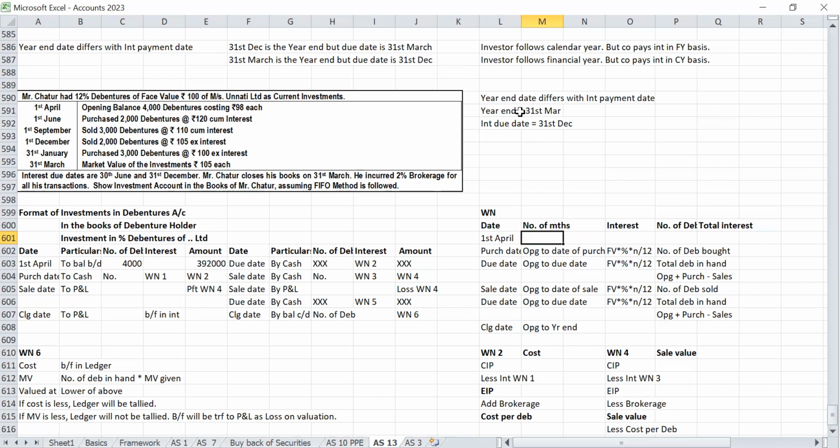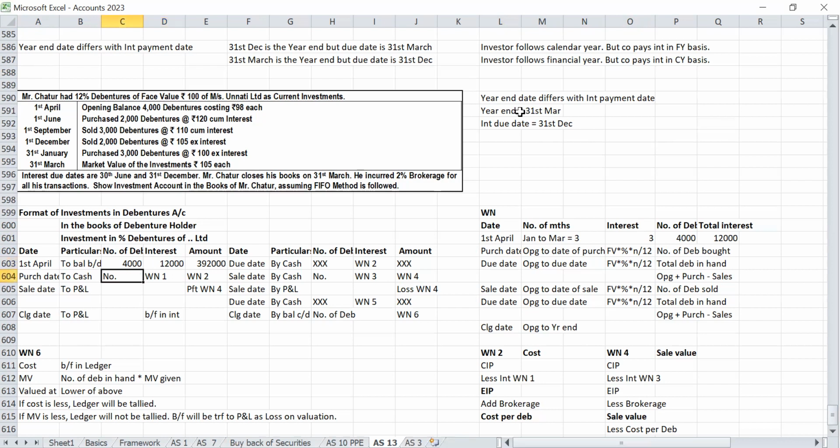Last payment date? 31st December. January to March, 3 months. 100 into 12% into 3 by 12. Number of debentures 4,000. 3 into 4,000 is 12,000.